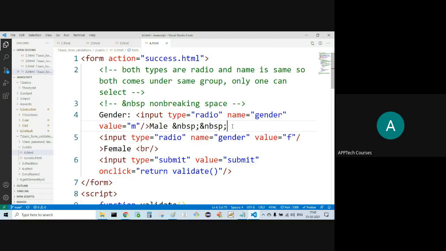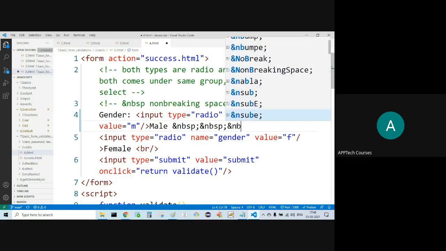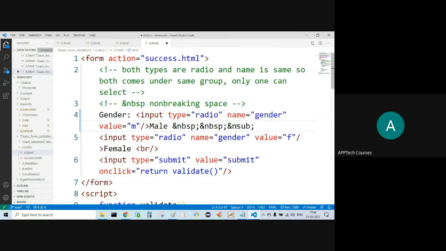In HTML, right or wrong? Let's see. Now, HTML is white space collapsing.